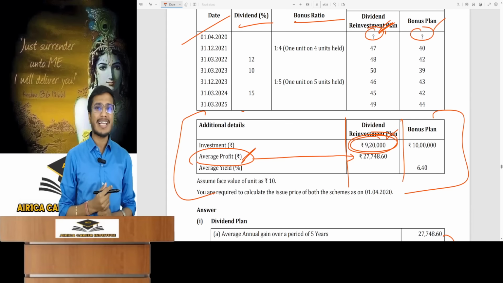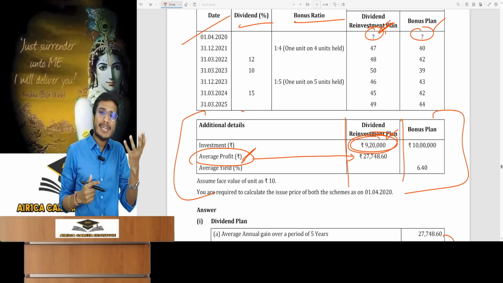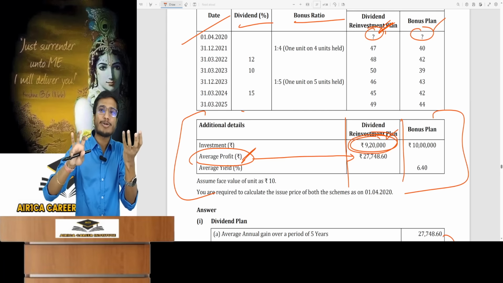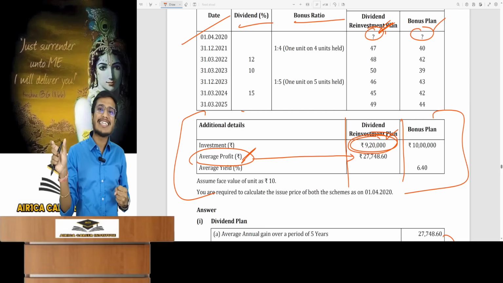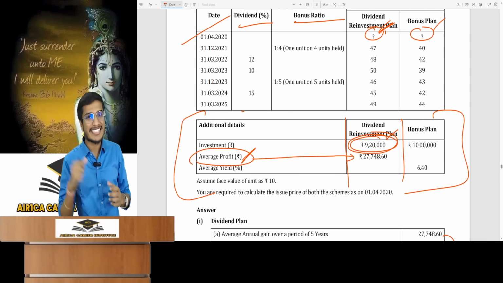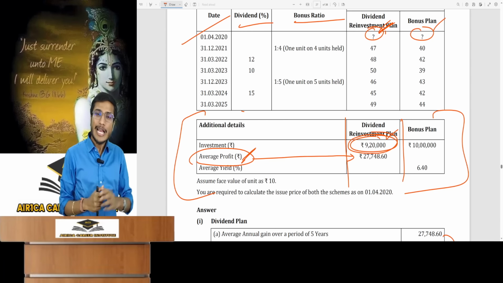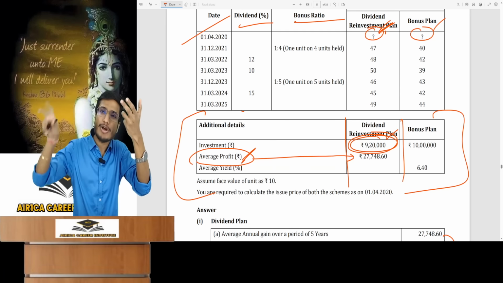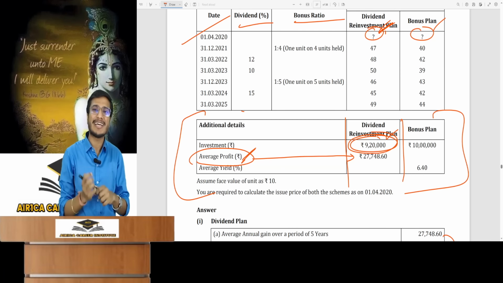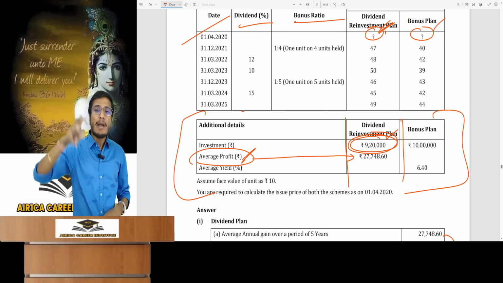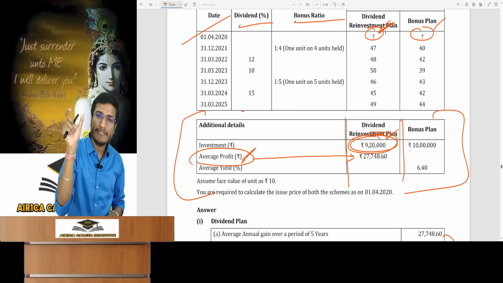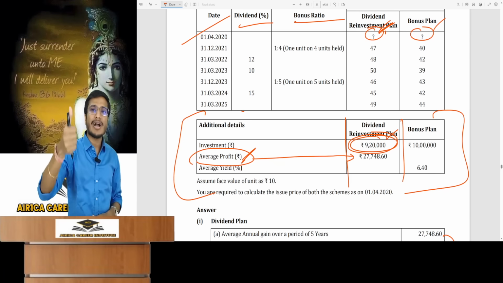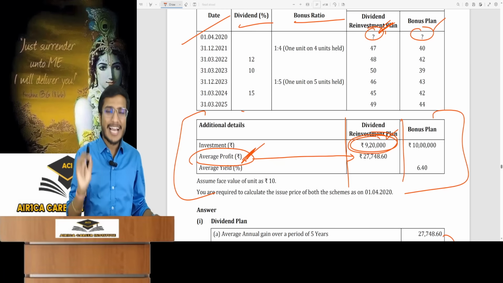So what does average profit mean? Just like when you average the total return, the holding period return, you call it average return, average yield, or annual return. Meaning you annualize it, so you call it average yield or average return. I've written this in the notes. Similarly, the total profit in the numerator must have been averaged on a yearly basis. Whatever total profit I earned in this investment in 5 years is in the numerator and it must have been averaged annually. So we called it average profit.